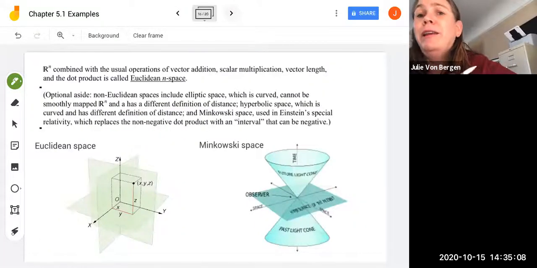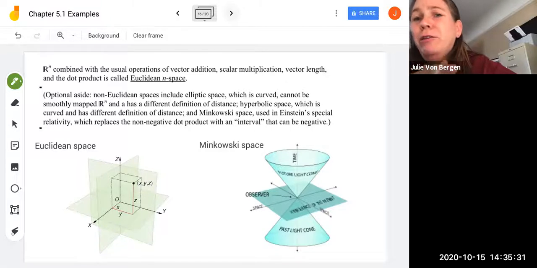All right, so Rn combined with these usual operations of vector addition, scalar multiplication, vector length, and the dot product together forms what's known as Euclidean n-space. And then here's a little optional aside for fun: non-Euclidean spaces. Most everything we're used to thinking about is a Euclidean space, and what we're going to talk about in this class is Euclidean space.